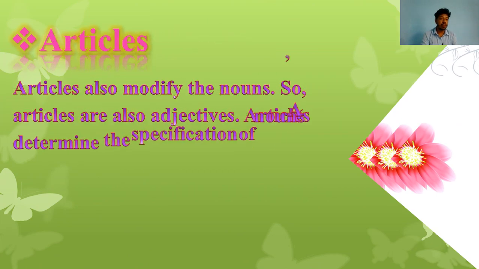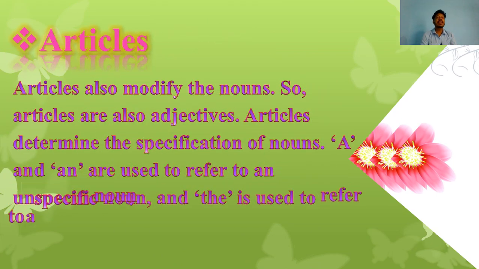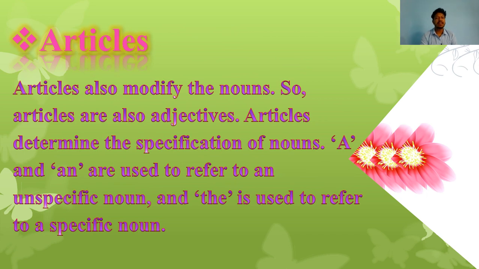Okay. So now next, articles. So students, you know it very well. Articles like a, an and the, these are the articles. There are 3 articles in our English grammar. Those articles are also used as adjectives. Articles also modify the nouns. So articles are also adjectives. Articles determine the specification of nouns. A and an are used to refer to an unspecific noun, and the is used to refer to a specific noun.